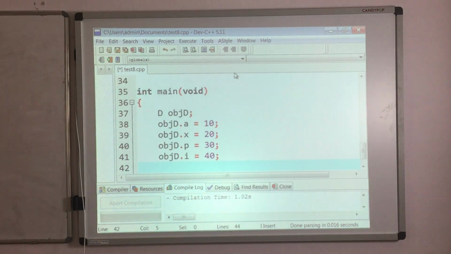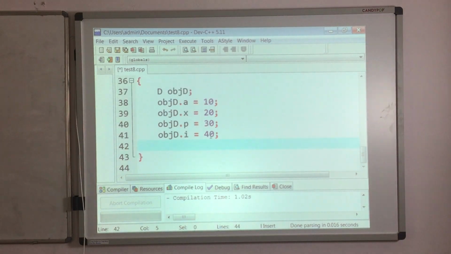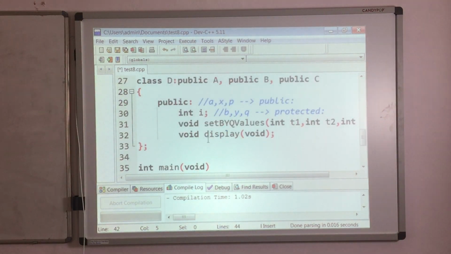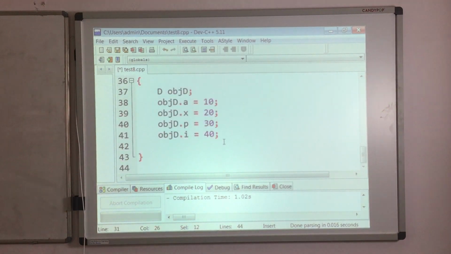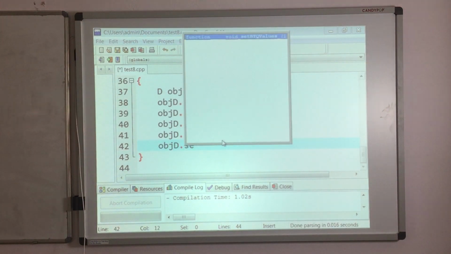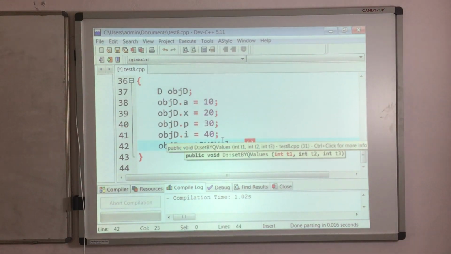Next is initialize the protected data members. Can we initialize them directly? No, not possible. So make use of this setBYQ values function, that is obj D dot setBYQ values. How many values do I have to pass? 3 values. So after 40, 50 comma 60 comma 70 I am taking.